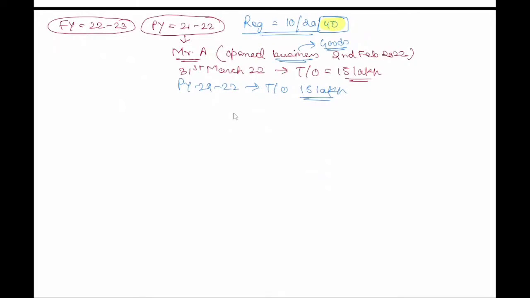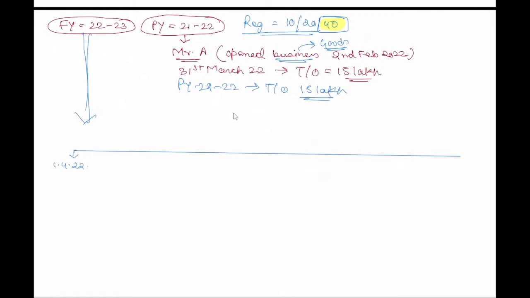Correct. Now this financial year started. So it started from here, 1/4/2022. He started supplying the goods.